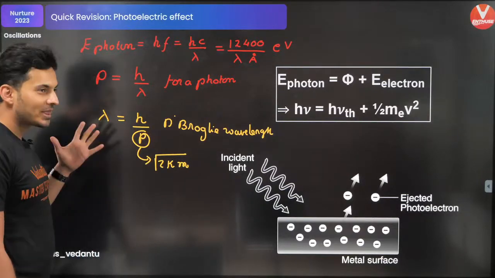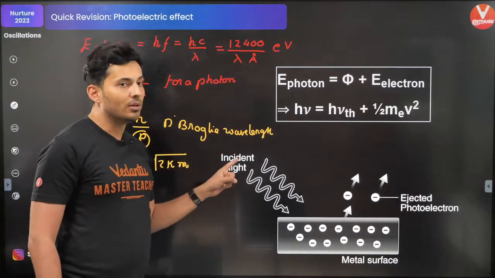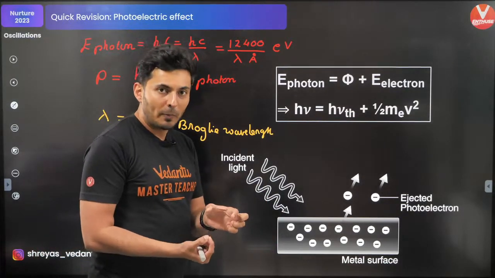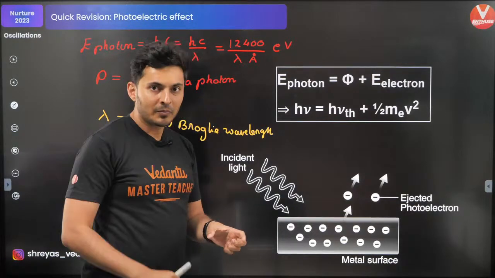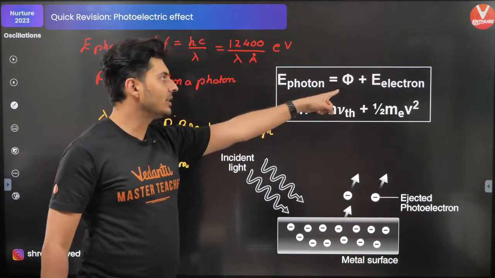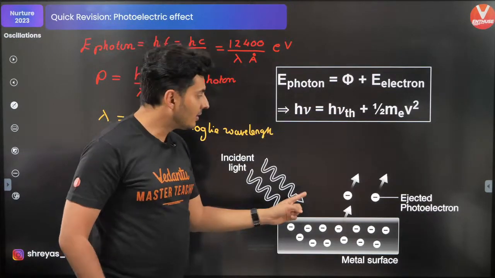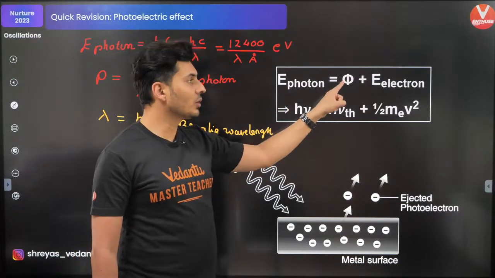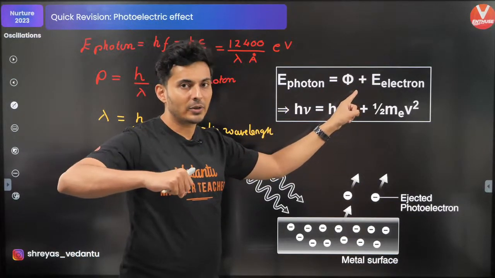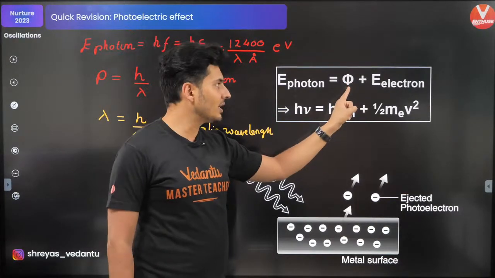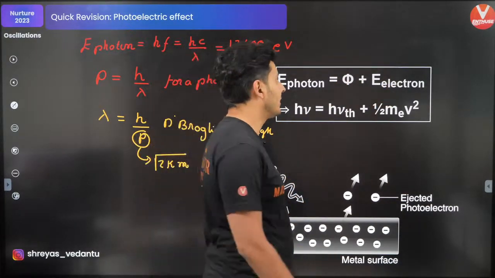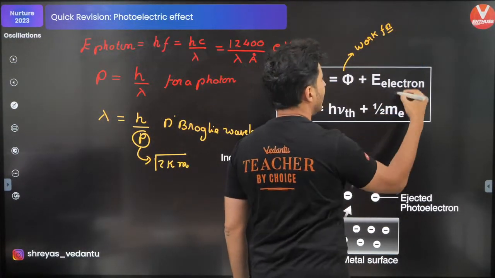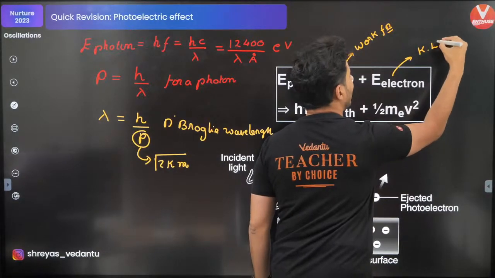Okay, so next important thing, when a photon falls on a metallic surface, some of the energy is used to take out the electron from the metal. So that energy is called the work function, and the remaining energy is going to go in the electron. So the energy of the photon goes in plucking out the electron. That is the minimum energy, which is called the work function, and the remaining is the energy of the electron. This energy is in the form of kinetic energy.